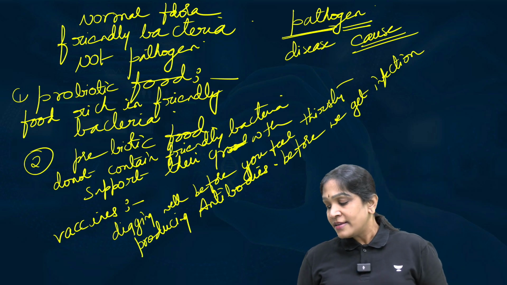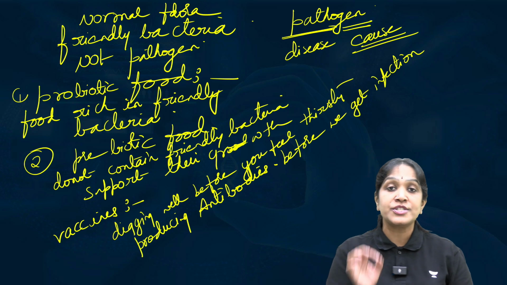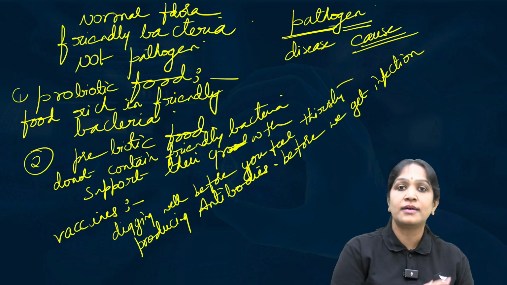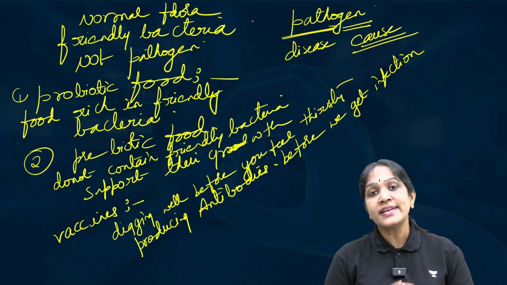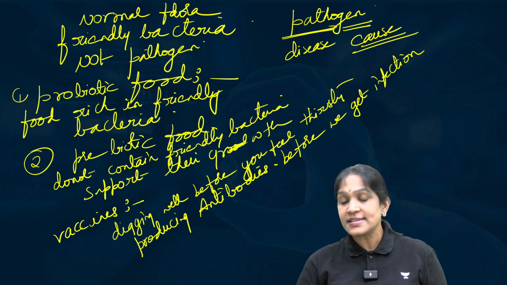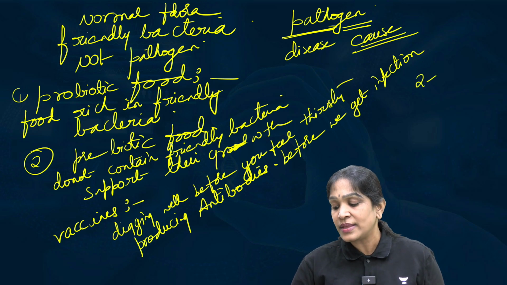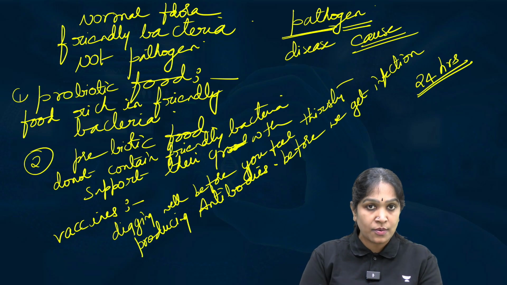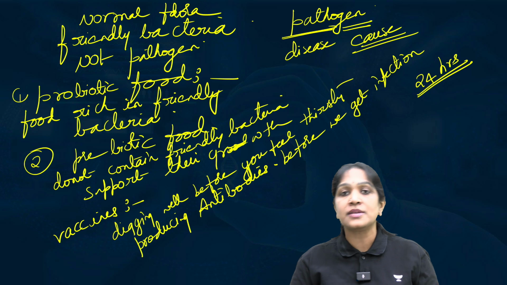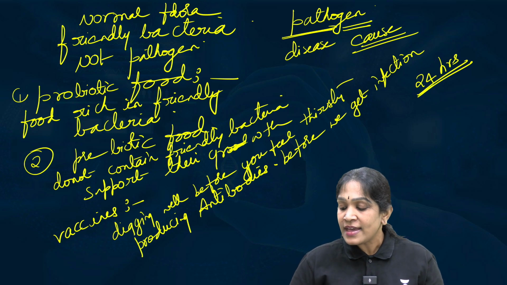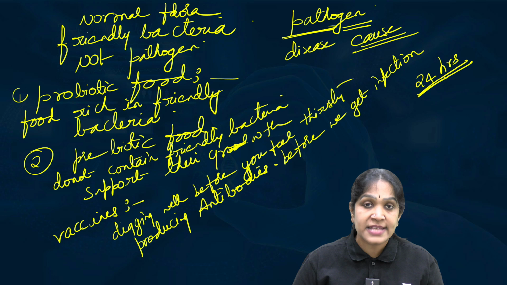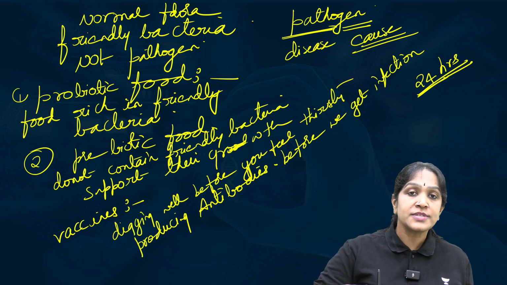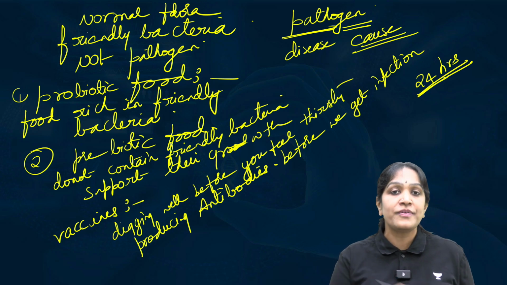For example, recently we were discussing this Chandipura virus. It killed 20 children in Gujarat one or two days back. What is the reason? That particular virus is killing. It will cause death within 24 hours. If you get infected by Chandipura virus now, within 24 hours the person will die. So, do we have time to produce antibodies after the virus enters our body? No. So we have to produce antibodies before we get the infection.